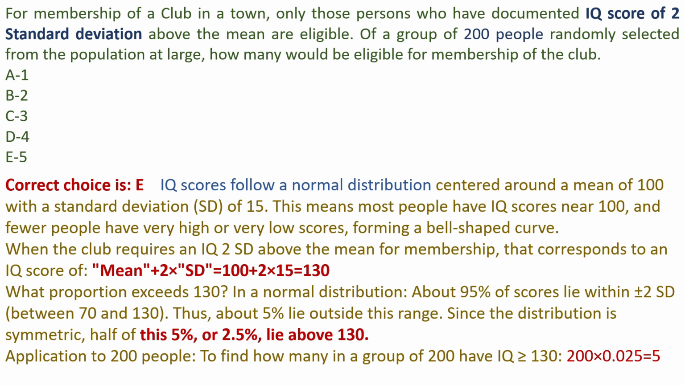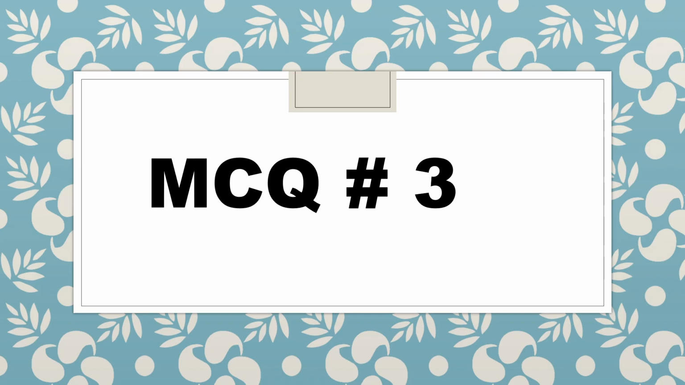What proportion exceeds 130? In a normal distribution, about 95% of scores lie within plus or minus 2 SD, between 70 and 130. Thus, about 5% lie outside this range. Since the distribution is symmetric, half of this 5%, or 2.5%, lie above 130. Application to 200 people. To find how many in a group of 200 people have IQ greater than 130, 200 times 0.025 equals 5.